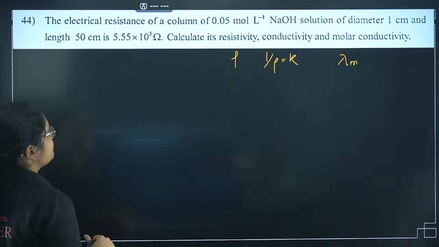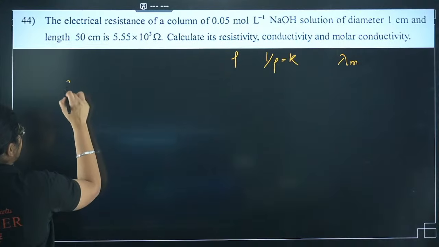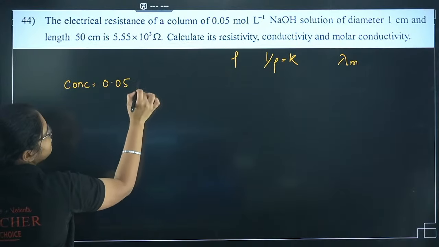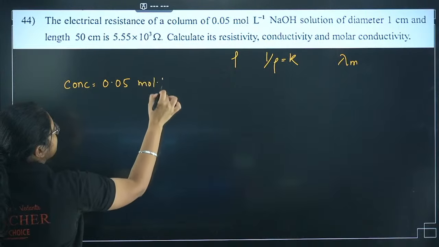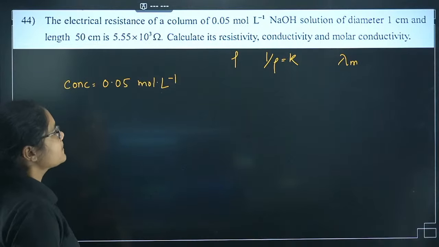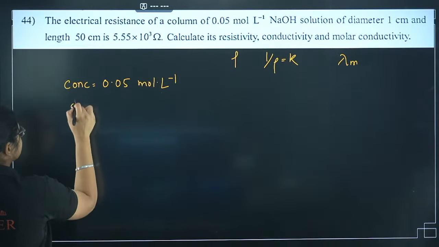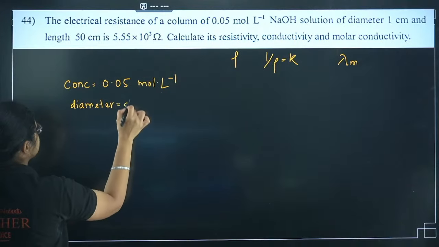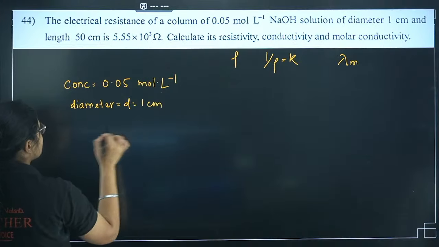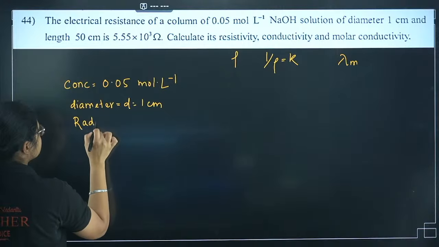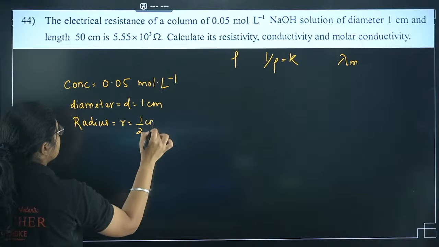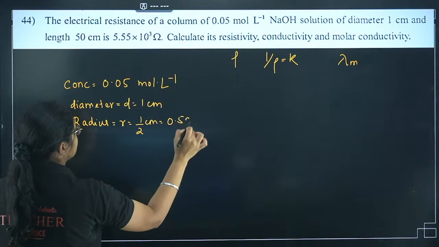Let's write down the values given to me. First thing given is concentration, 0.05 mole liter inverse. Next, diameter. I'll denote it as D, which is 1 centimeter. From this, I can find out radius also. If diameter is given, radius will be 1 by 2 centimeter or 0.5 centimeter.